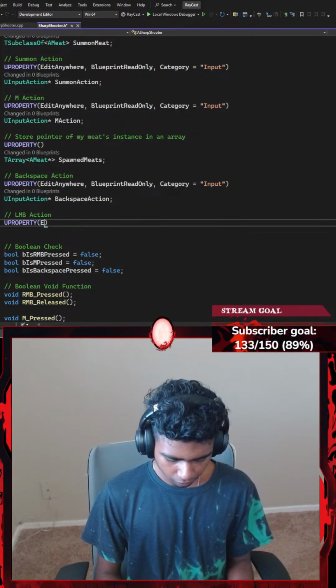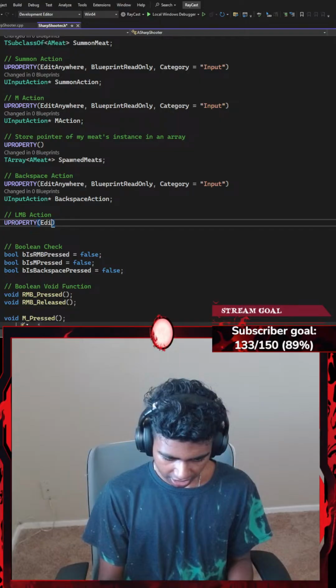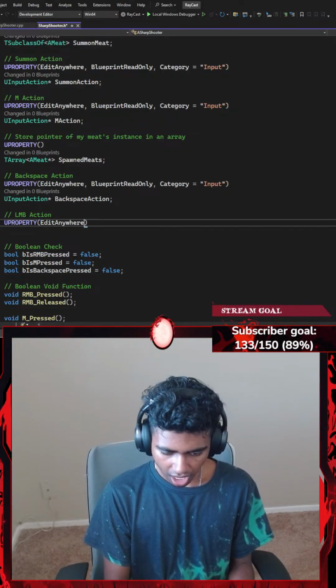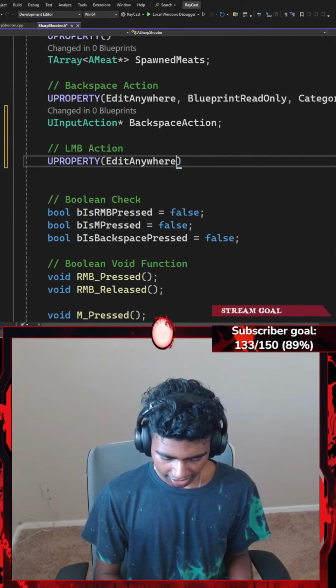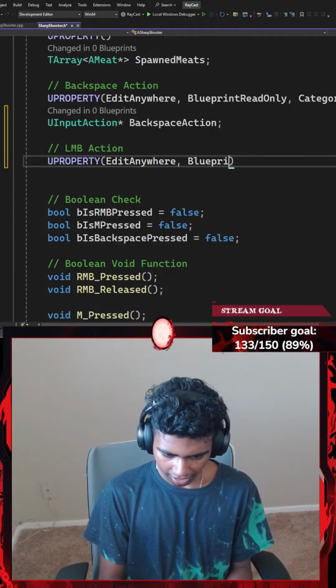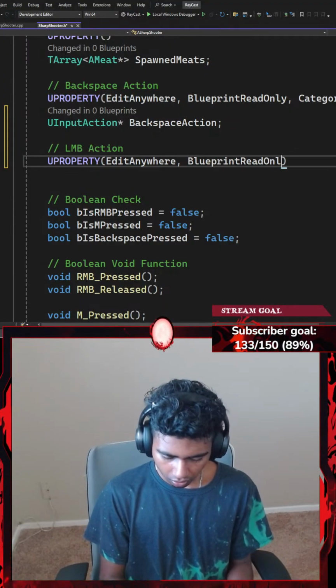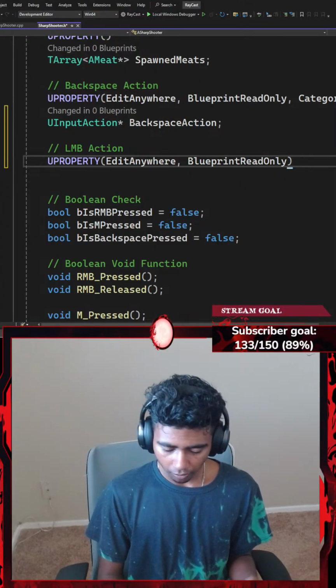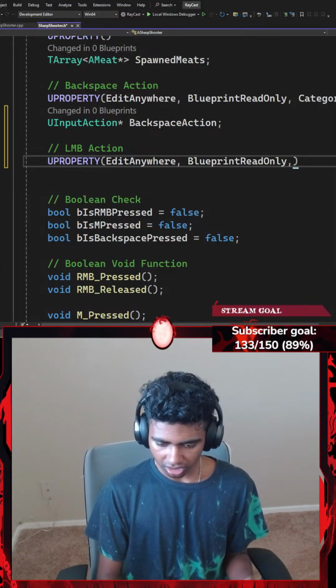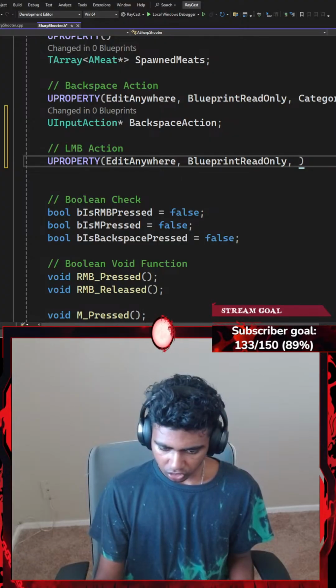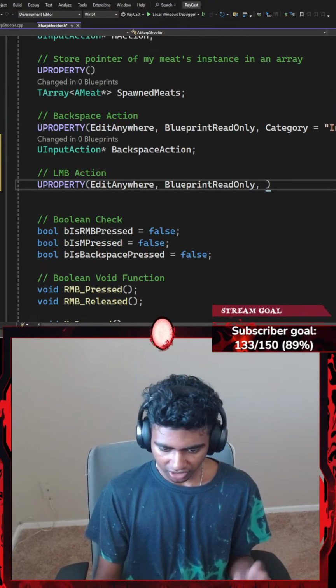Firstly, I want to set my UPROPERTY to be EditAnywhere. I want to be able to edit my LMB action anywhere. I want my LMB action to be BlueprintReadOnly. I only want my blueprint to be able to read my left mouse button's action, not really edit it.